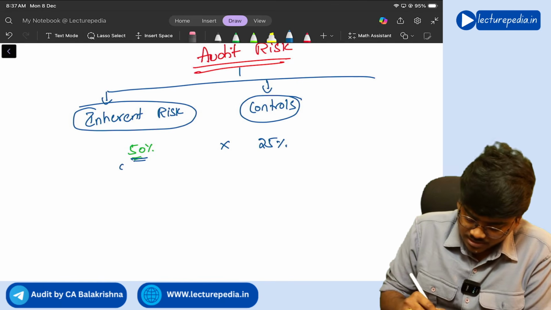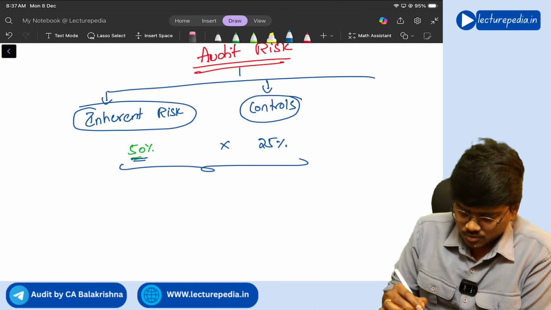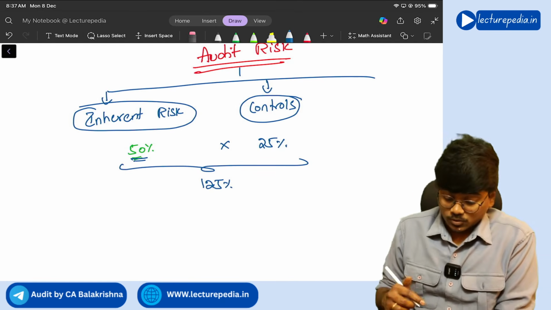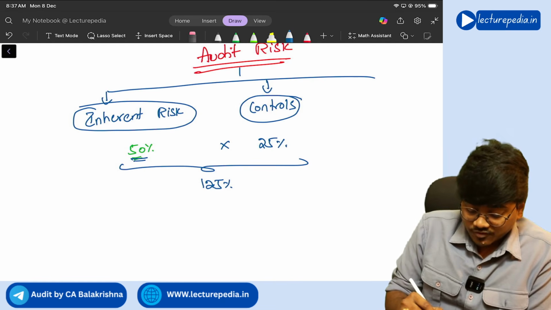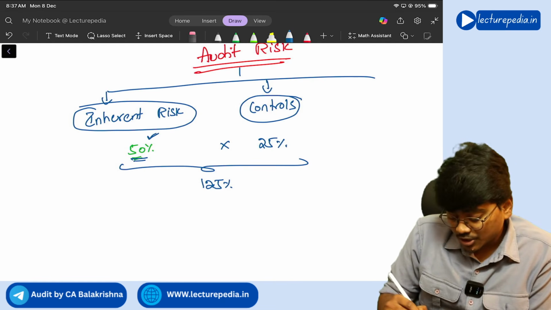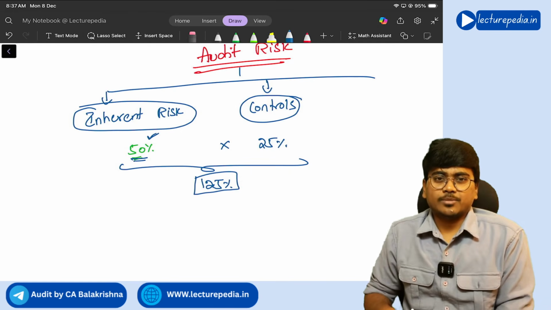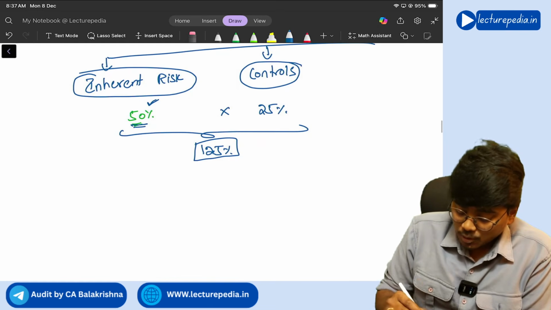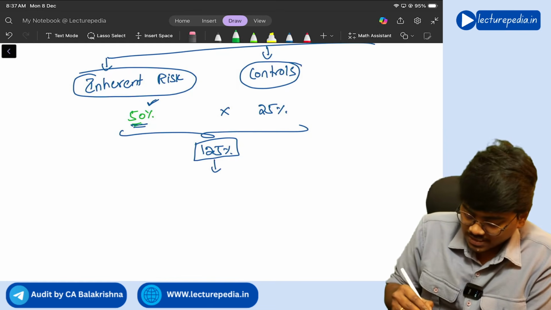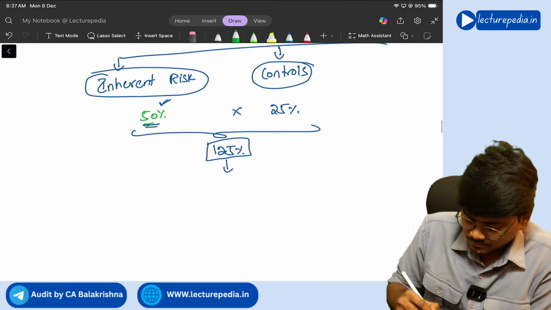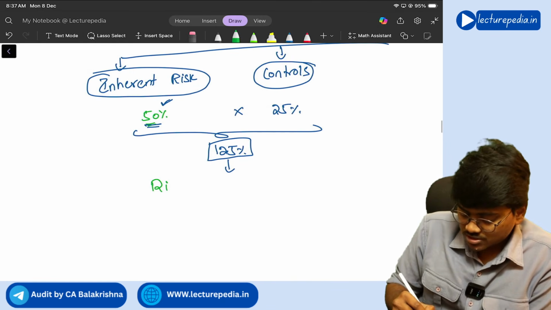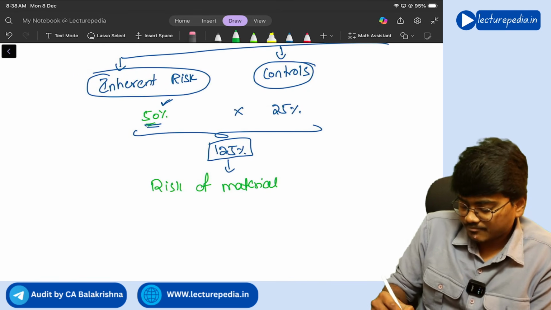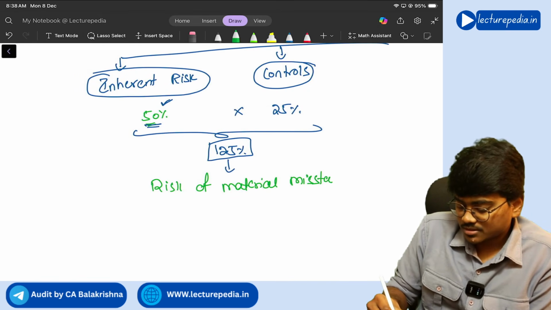Now if you multiply this, 50% multiplied by 25%, you will get 12.5%. Correct or not? The 50% inherent risk has been reduced to 12.5% with the help of controls. So this 12.5% you will call the ROMM, risk of material misstatement.